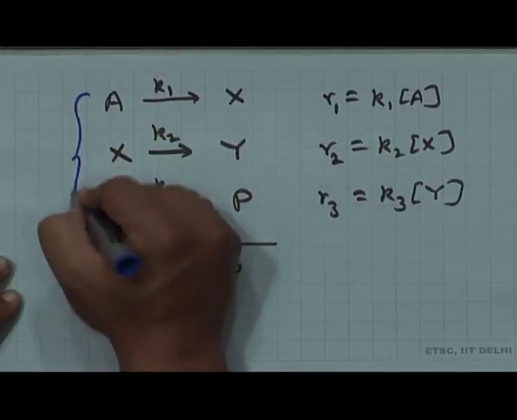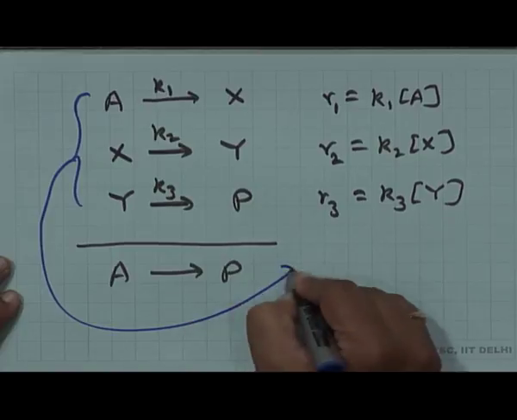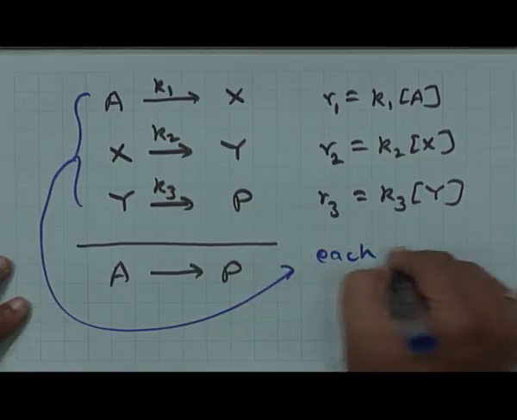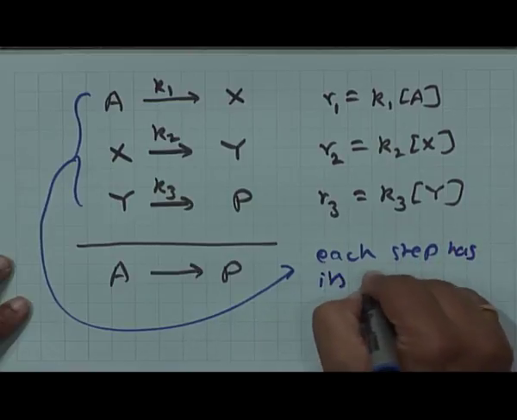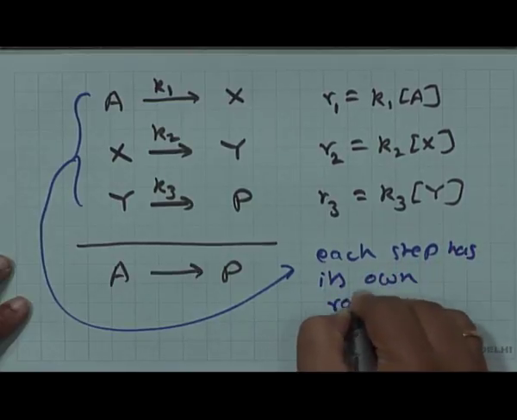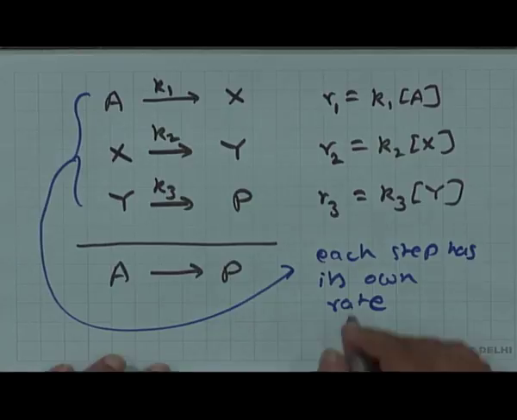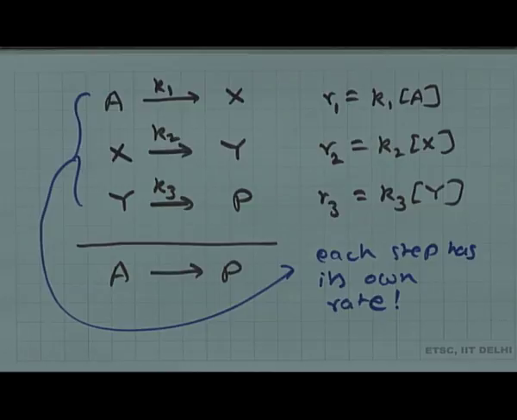Each step, being an elementary reaction, has its own rate.